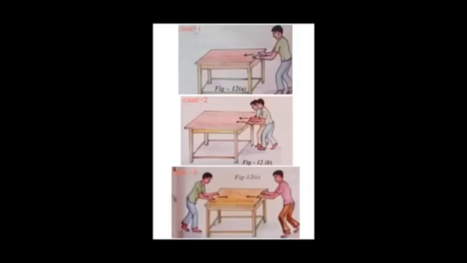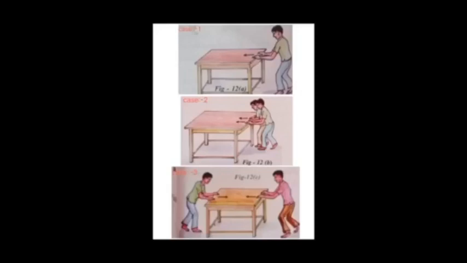How can you say how much total force is applied on the table? In this situation, we need to know about the net force. In the third situation, two forces acting on the object are equal and opposite in direction. Hence, there is no change in its state.